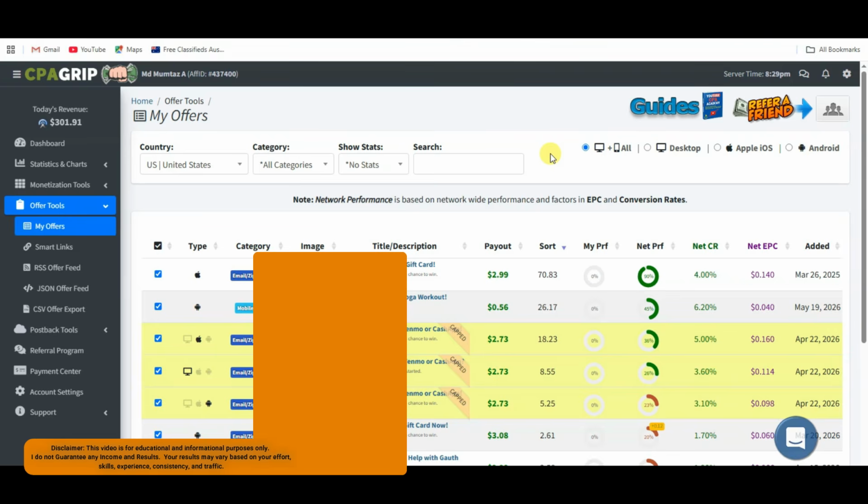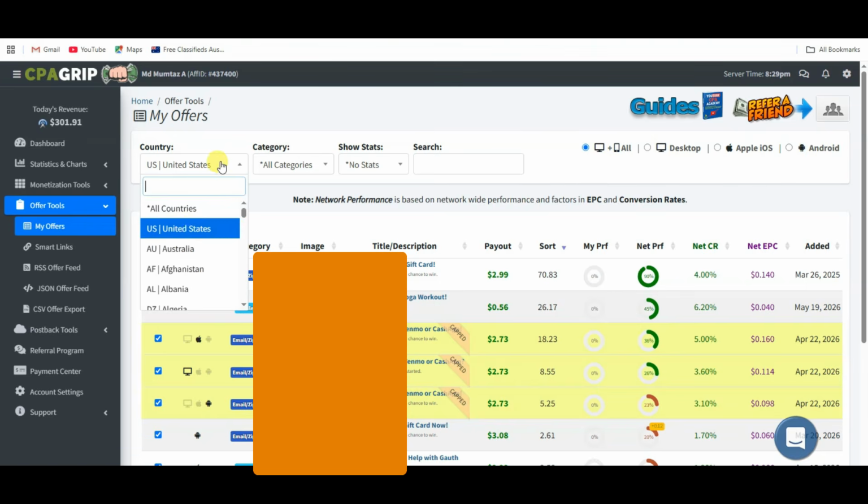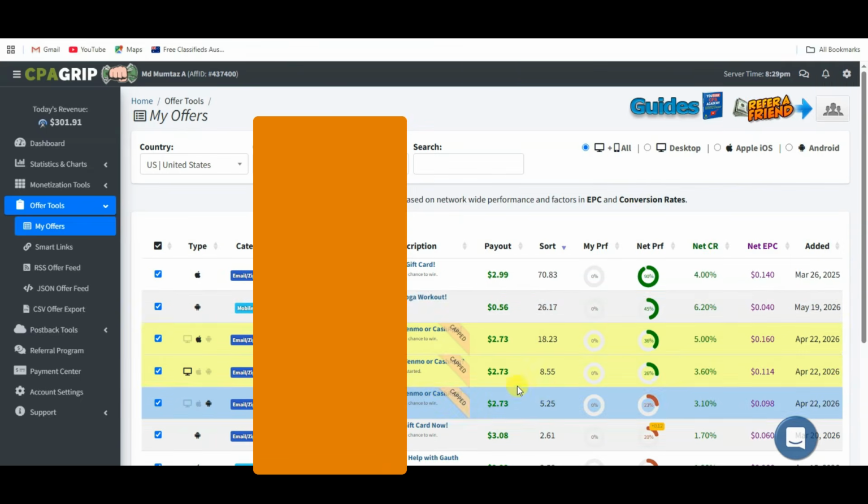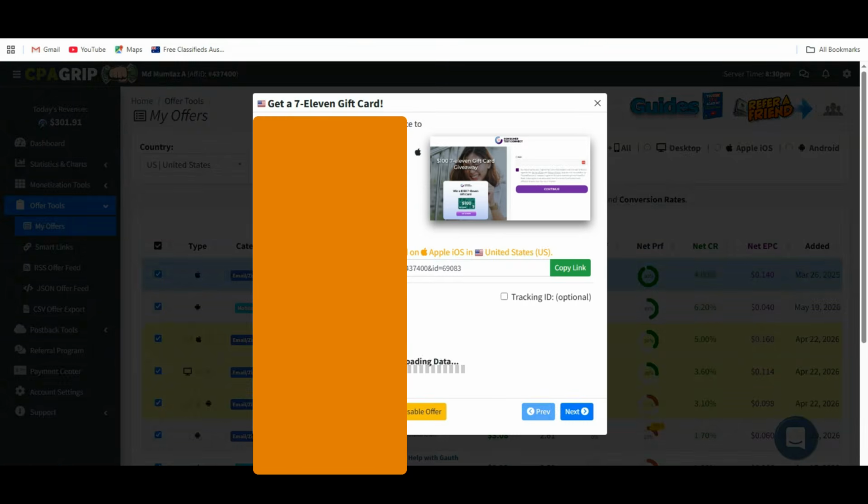Once you successfully create your account, you will then come to this page. Here you can see my today's revenue. You can click on the my offers button. You can select your country, United States. Here you can see CPA offers. These CPA offers are performing well. You can simply click here to open this CPA offer.